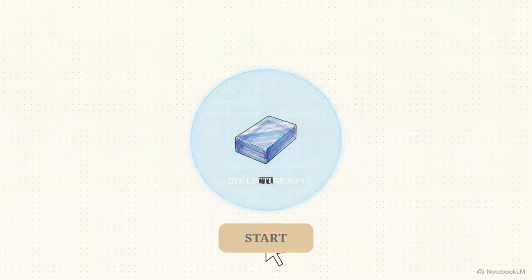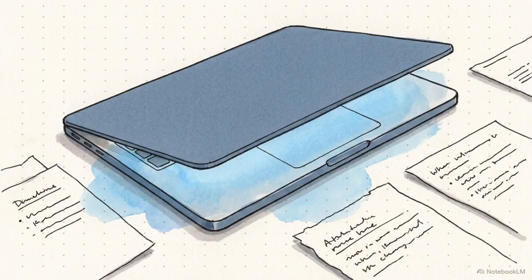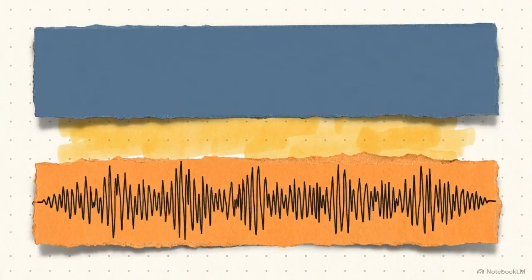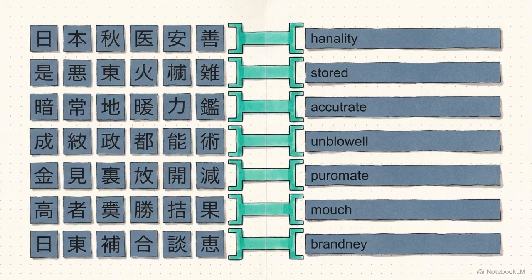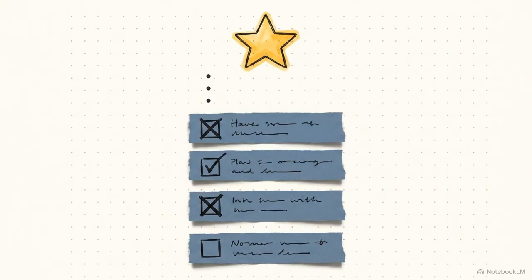Think back to that 2-hour lecture. Now you simply drag the massive file into the interface and click Start. The entire pipeline runs invisibly in the background, extracting audio, compressing it, translating, aligning timecodes, and generating the Gemini summary.